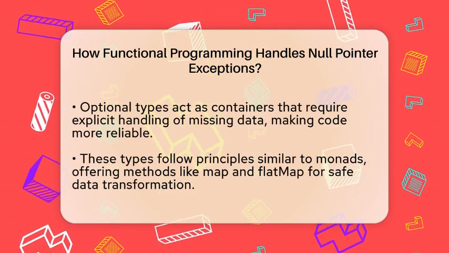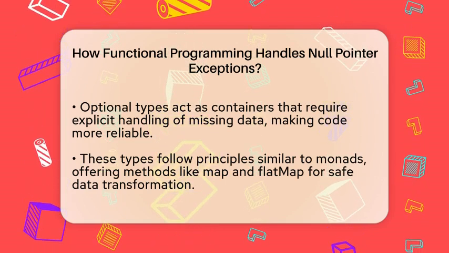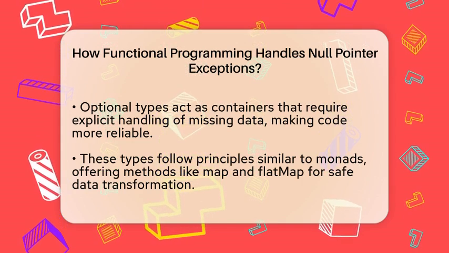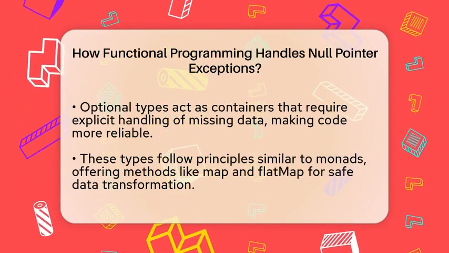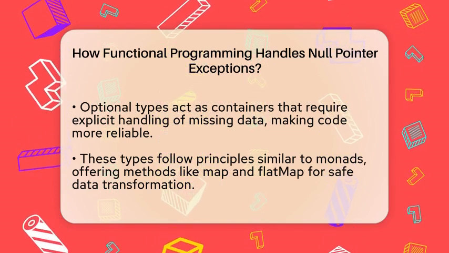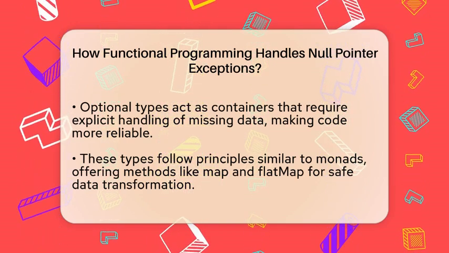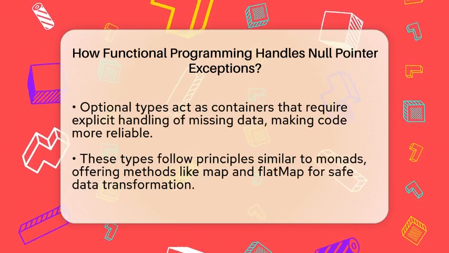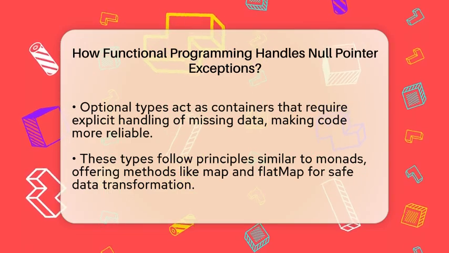These optional types follow principles similar to what are called monads in functional programming. They wrap the possibility of absence and give you methods like map and flatMap. These methods let you transform or chain data without ever directly dealing with nulls. So, you can perform multiple operations safely, knowing that if a value is missing, the chain stops gracefully.